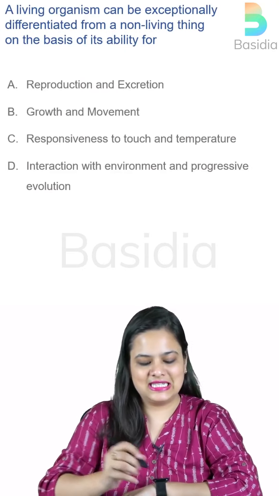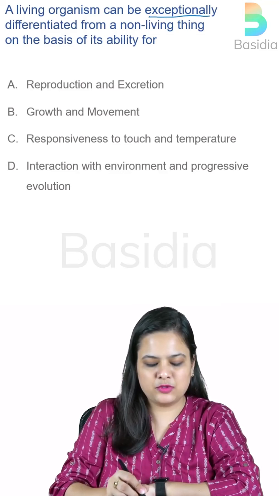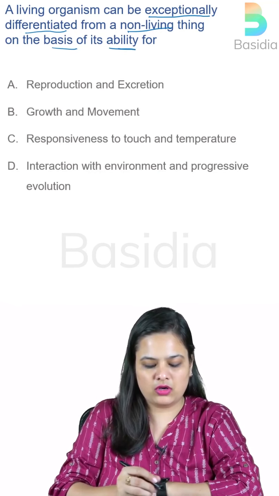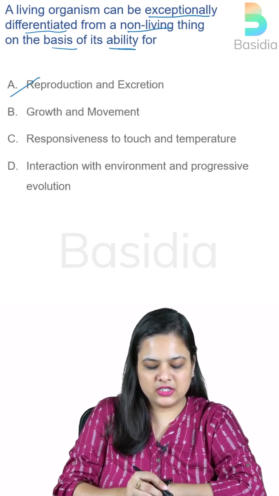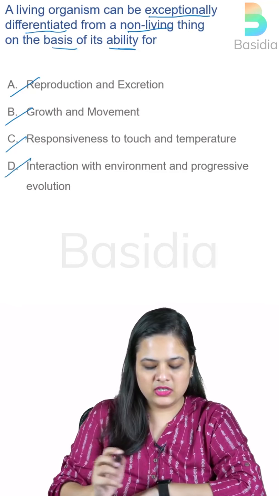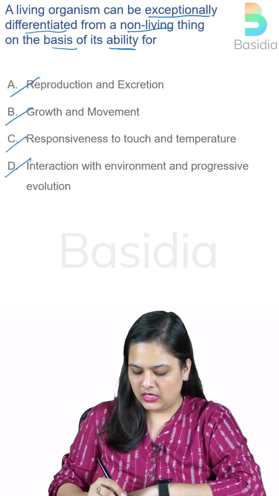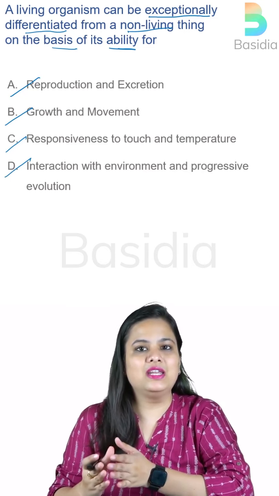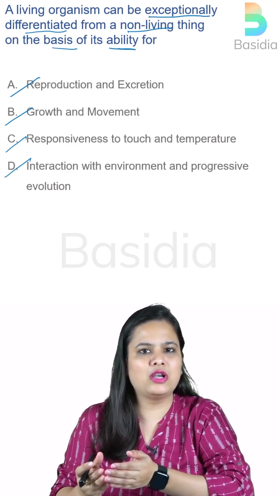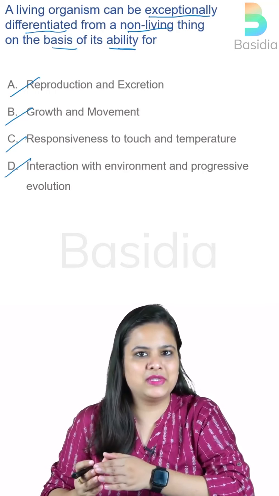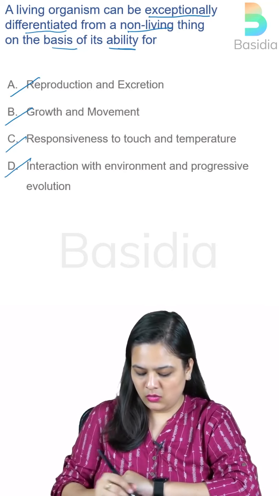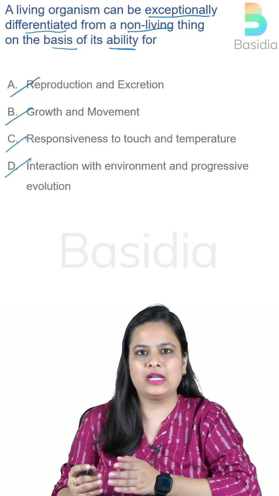So the first question says, a living organism can be exceptionally differentiated from non-living things on the basis of its ability for. Options are reproduction and excretion, growth and movement, responsiveness to touch and temperature, interaction with environment, and progressive evolution. Now, this is the very beginning of your preparation, and we understand that you may or may not have a habit of solving MCQs. So just take it slow, read the question carefully, and I will tell you the small things that you need to take care of before attempting any MCQ.